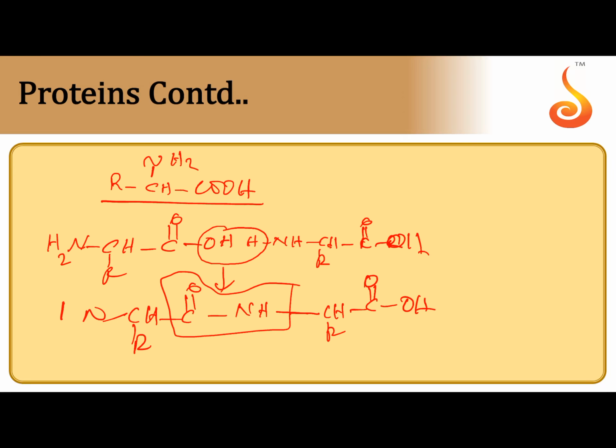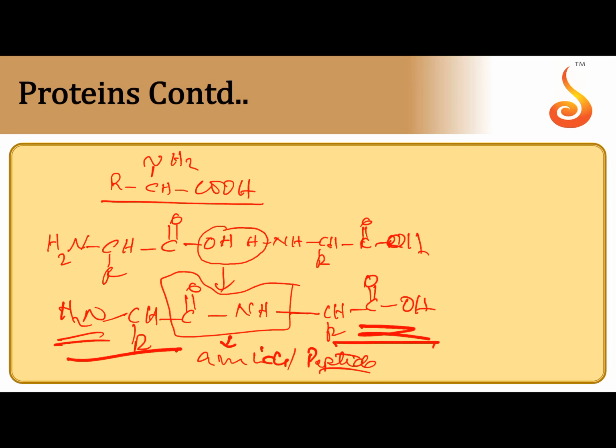Left side NH2, N terminal should be on the left hand side, C terminal should be on the right hand side. So this is an amide bond or peptide bond. If it is glycine, if it is alanine, the name of the dipeptide: when two amino acids participate, the one formed is called a dipeptide, two amino acids with one amide bond.